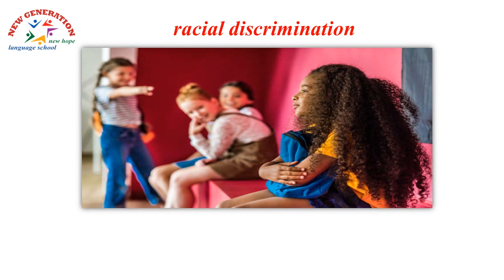Look at this picture. You can easily see that one of the girls is sitting far away from her classmates, and they are making fun of her. As you see, the other three girls are white. They are almost blonde, and the one who is sitting alone is black with curly hair.